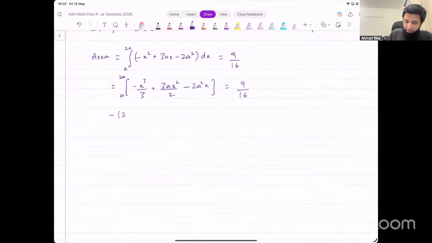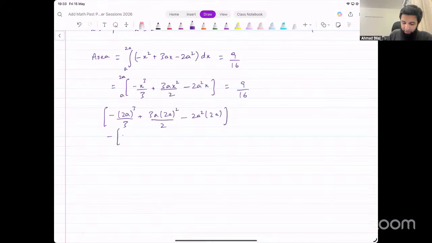Now, minus 2a cube. Put 2a inside brackets, whole cube, divided by 3, plus 3a into 2a whole squared divided by 2 minus 2a squared into 2a. That is what we get when we input x equal to 2a. Subtract from this the case when you input x equal to a, and that will give you minus a cube divided by 3 plus 3a into a squared divided by 2 minus 2a squared into a. That equals 9 over 16.